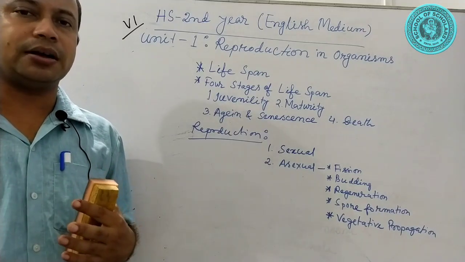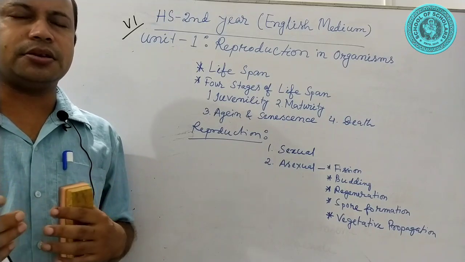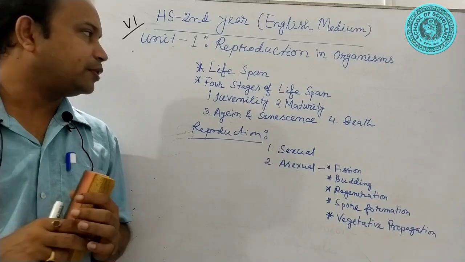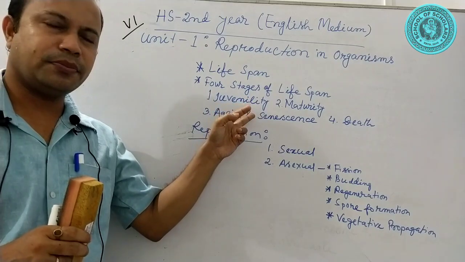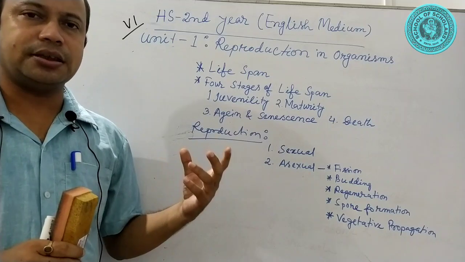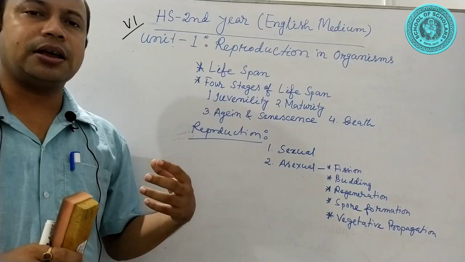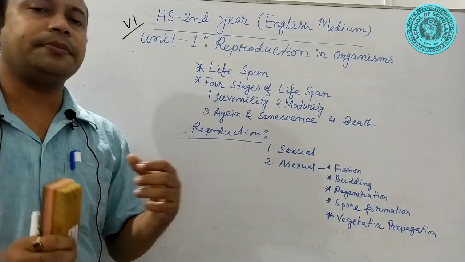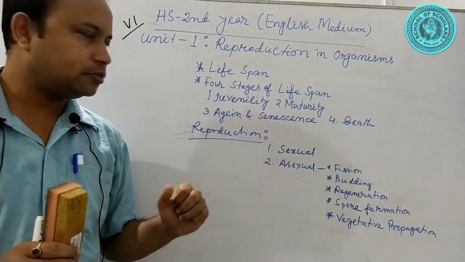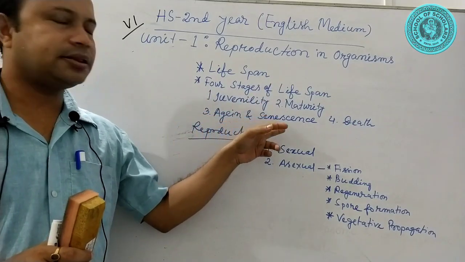After hatching or after birth, the organism is present in an immature condition without the reproductive capacity, and this stage is called juvenility. After juvenility, the next stage is maturity. Maturity is the stage in which the organism obtains the capacity of reproduction. That means they are reproductively potential, and this stage is called maturity. Next to maturity, the next stage is aging and senescence.